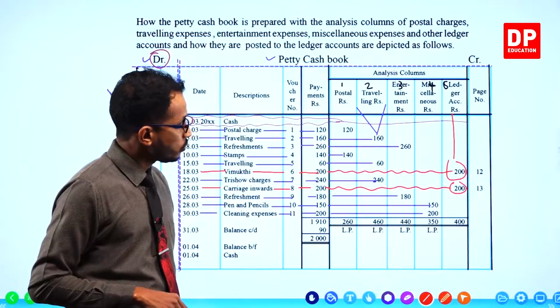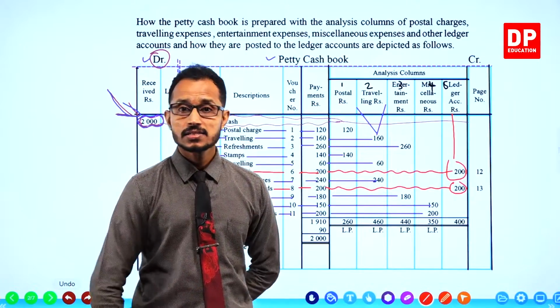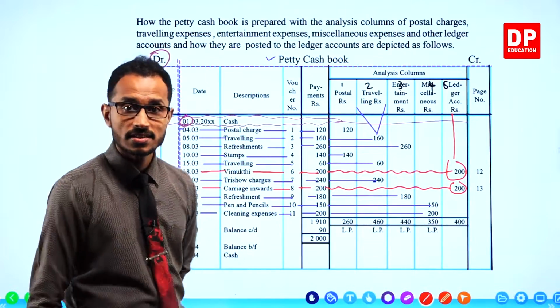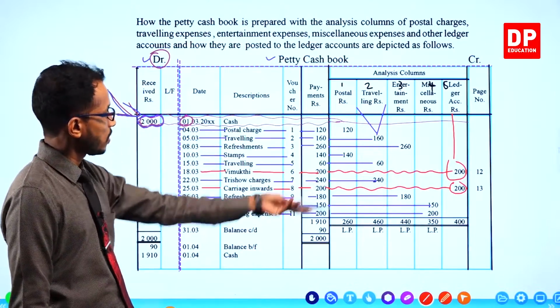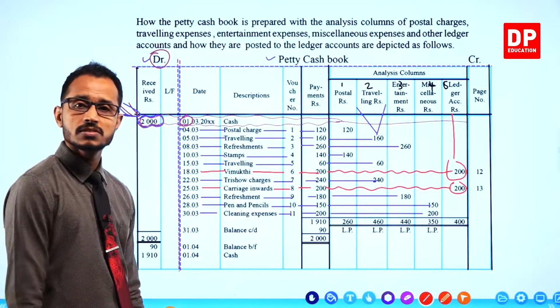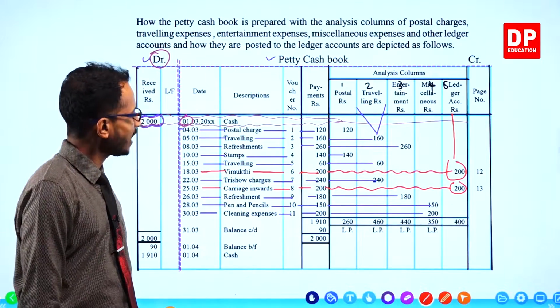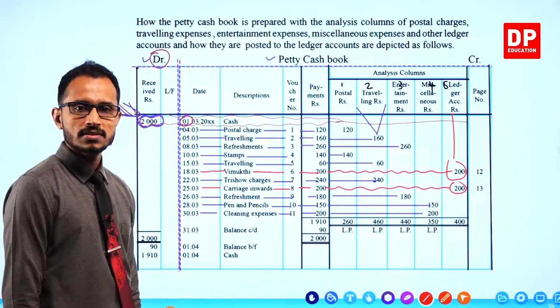We are down to the balancing part now. We have to balance the petty cash book. Balancing, right? How to balance this? Now it is a kind of different format, not like a ledger account.